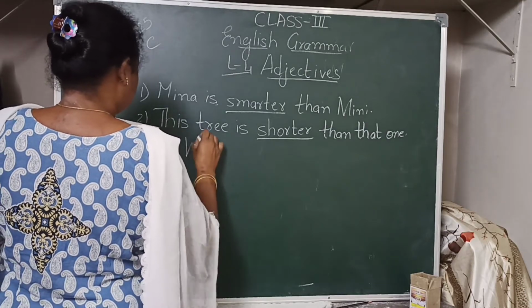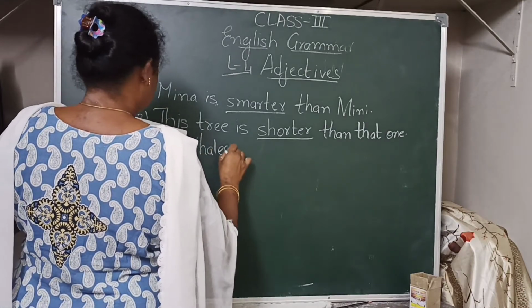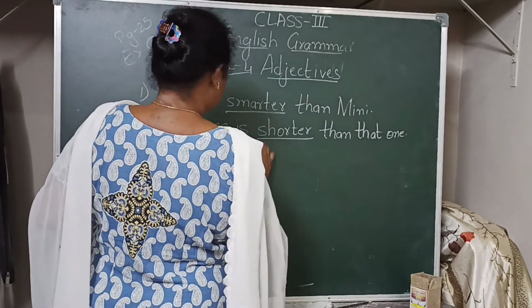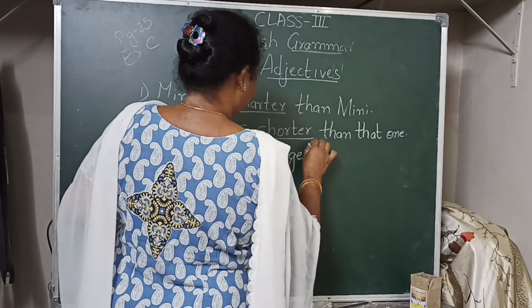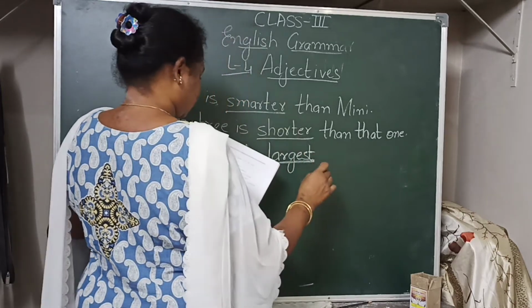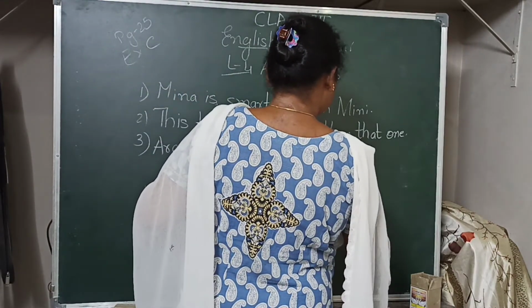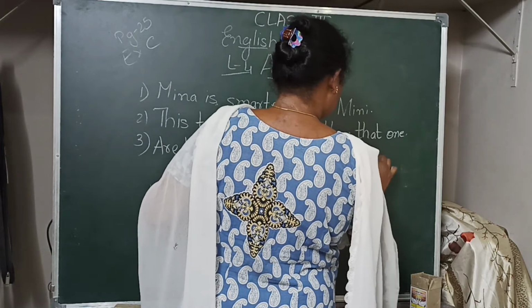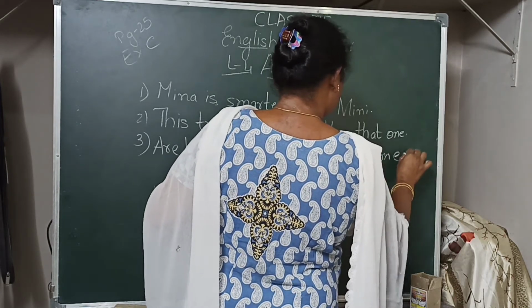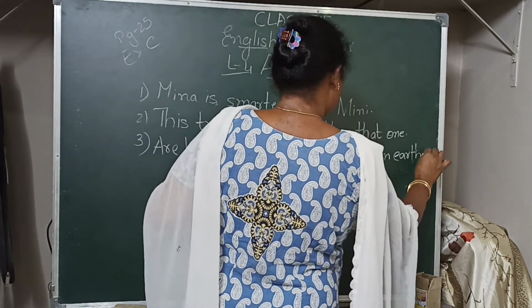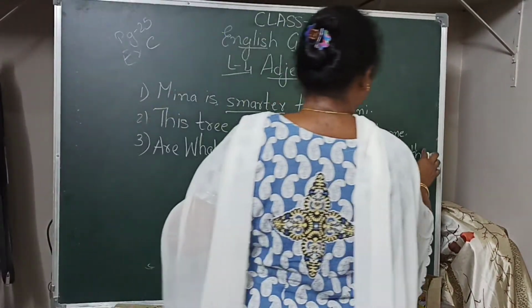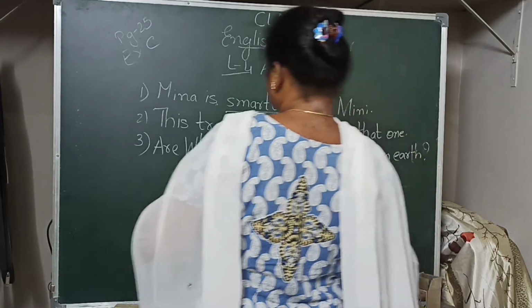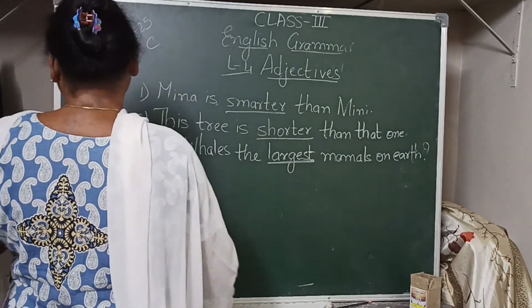Are whales the large? So the correct form we will use is largest. Are whales the largest mammals on earth? Here they have given a question mark. Fourth one,